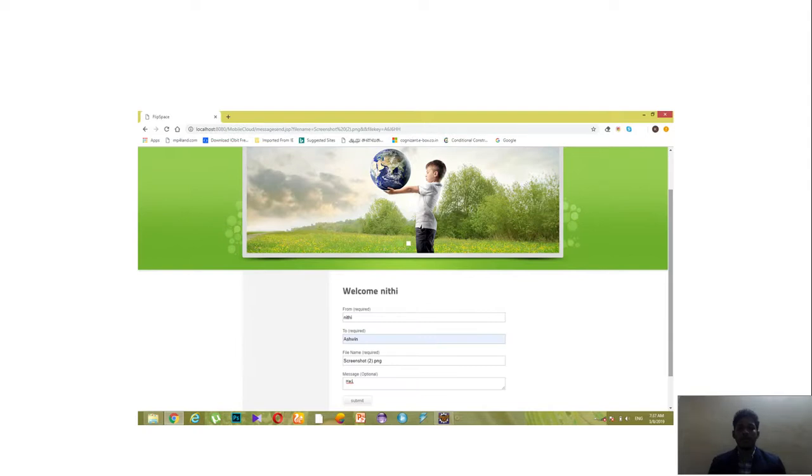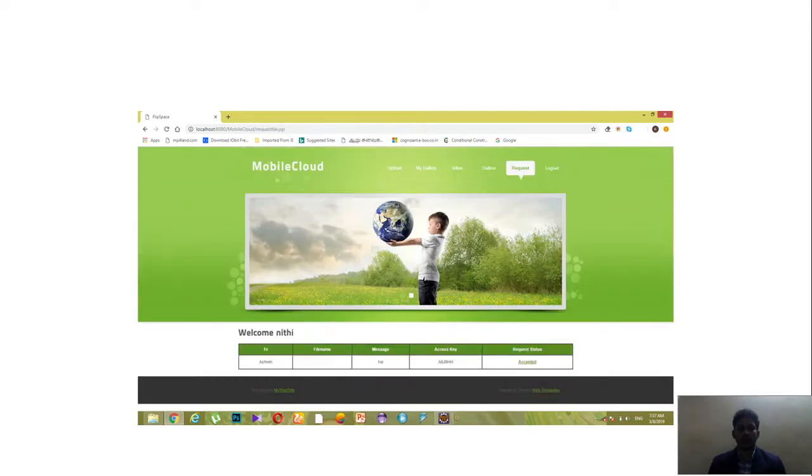Next, this is a welcome page of my project. This has from, to, file name and message. We can attach the file and attach the message to send the file to second users. Next, this is a request form. In the request form, we can send the file name with the message, and the access key will be generated here with the request status. Then only we can access the file from the second owner.